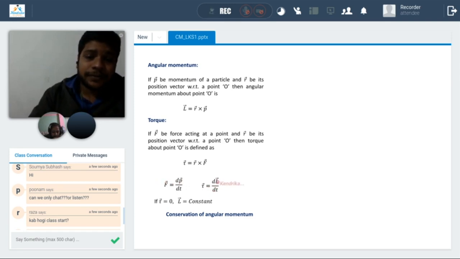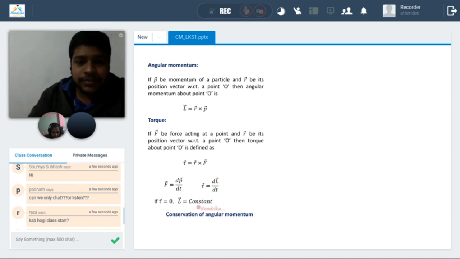So if you put that definition here, tau becomes R cross dp by dt, which is equal to dL by dt, since R is not time dependent. From that, if tau is 0, in a situation where torque is 0 and no external force is acting, then angular momentum will be constant. This is the conservation of angular momentum.